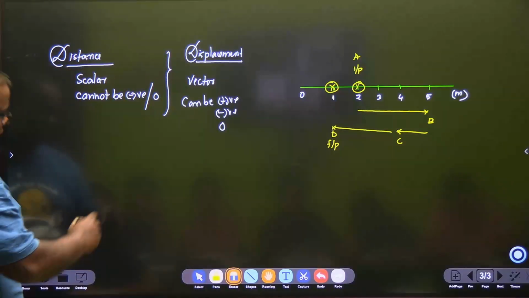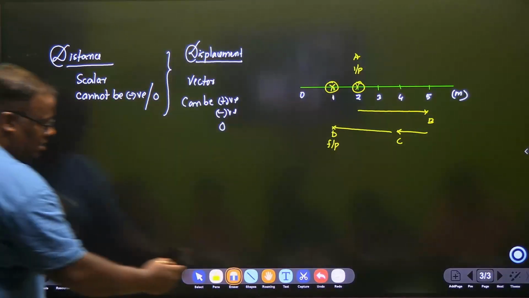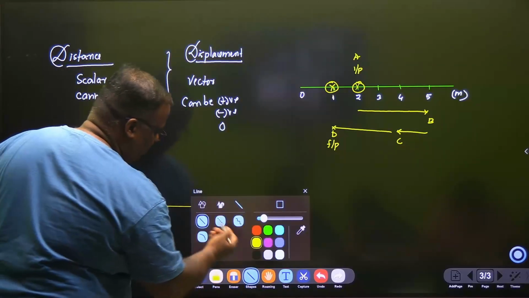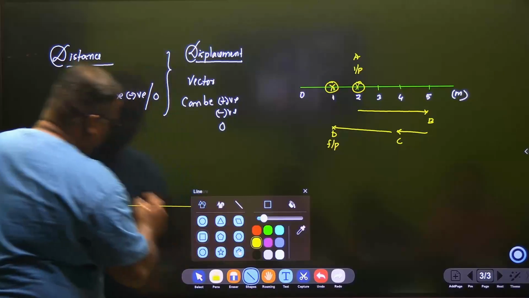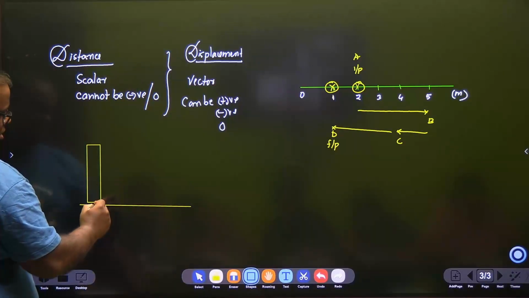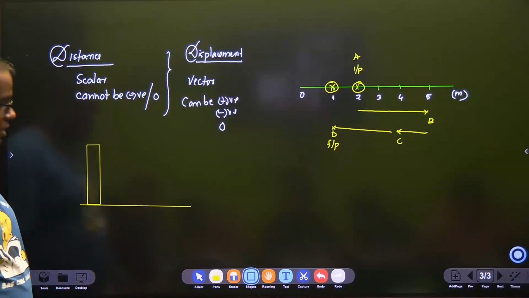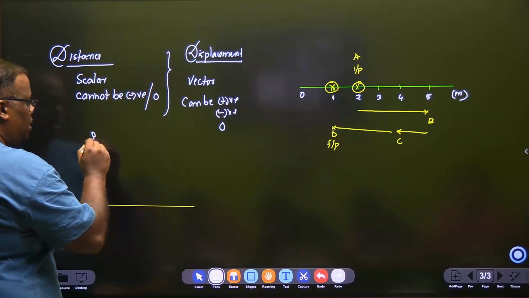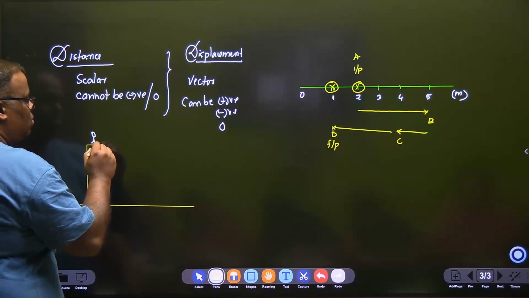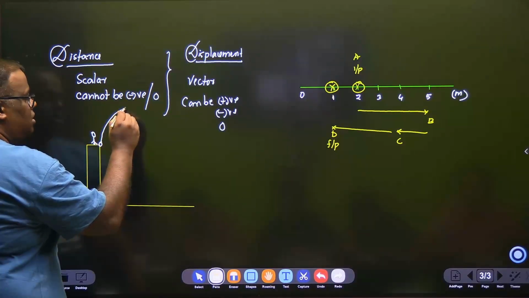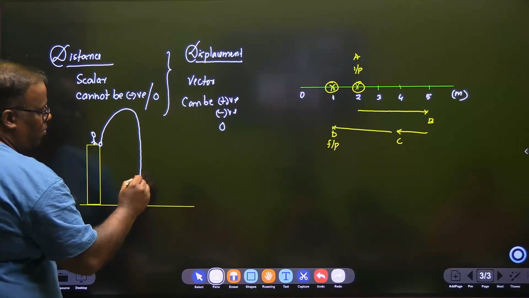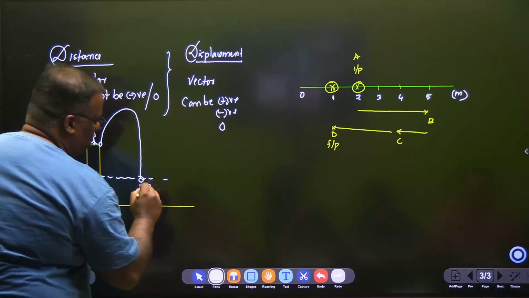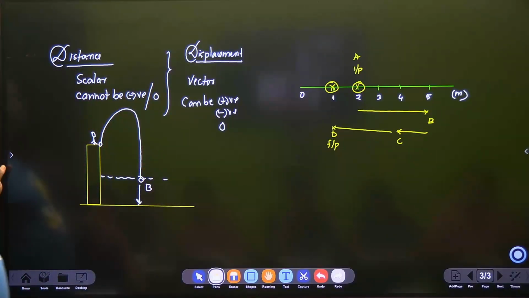Similarly, we can also see it like this. Say all these problems will come in grade 11 or even here. Now gravitation has been removed, but these used to be very nice problems. Say this is a building tower. On this building tower, you have a mischievous boy, and the boy actually throws a ball. The ball goes like this, and obviously the ball will be coming this way till it hits the ground. Let's say at this level, which is called B, you want to find out what is the displacement.